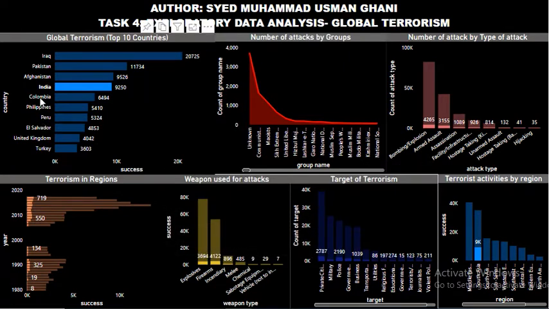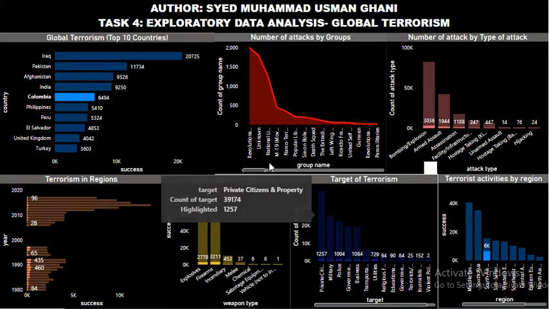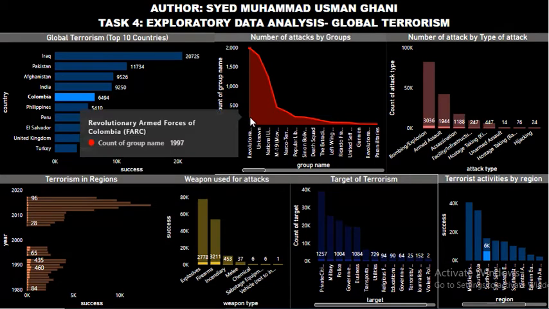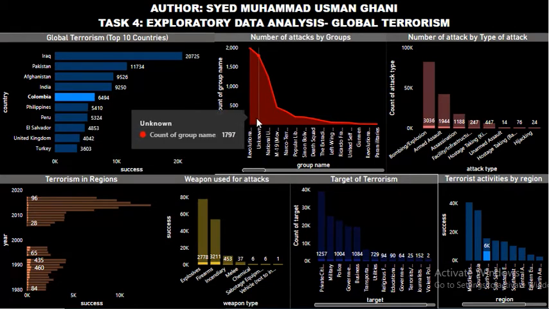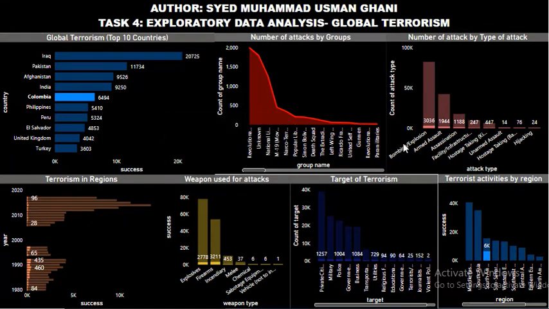Then let's see Colombia. Colombia is a South American country or state. The groups involved here are Revolutionary Armed Forces of Colombia, FARC, some unknown groups, and ELN, National Liberation Army of Colombia. The types of attacks done are bombing, explosions, armed assaults, assassinations.